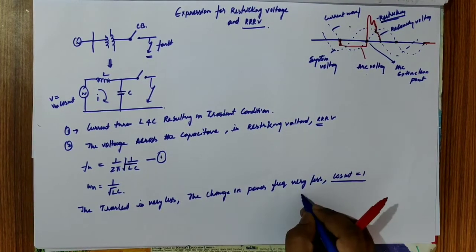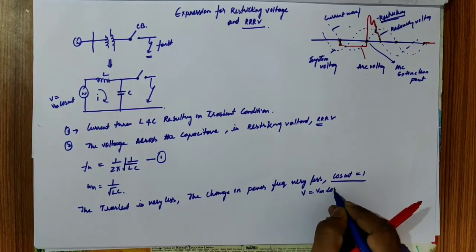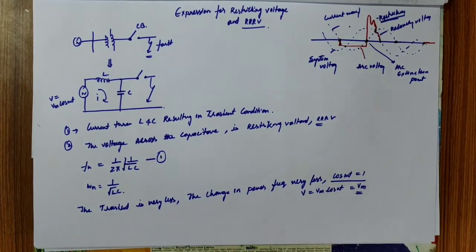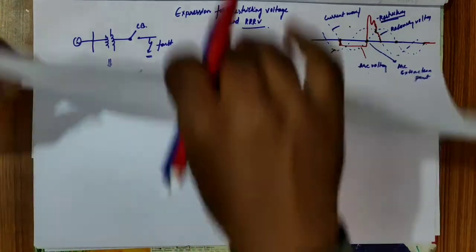That means the voltage expression Vm cos omega t will be equal to Vm. Now we derive the expression for our restriking voltage.